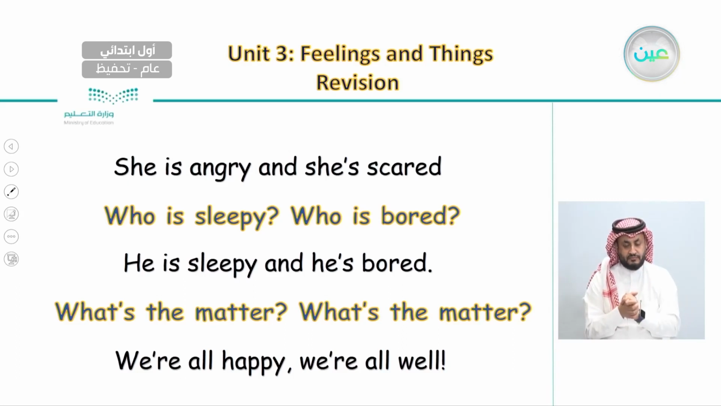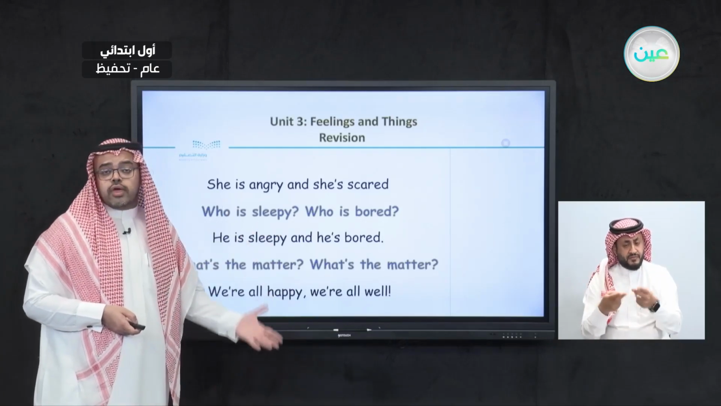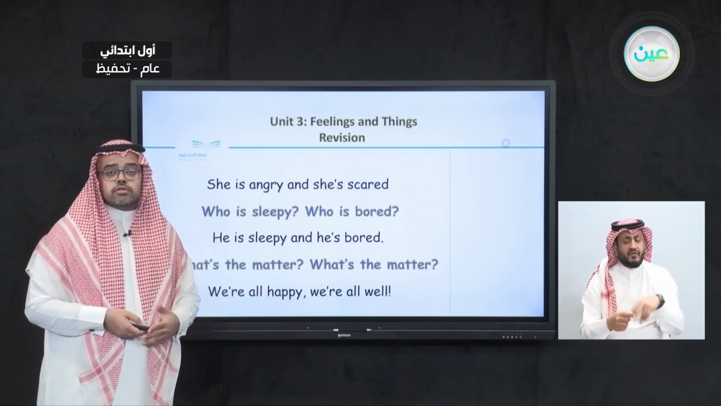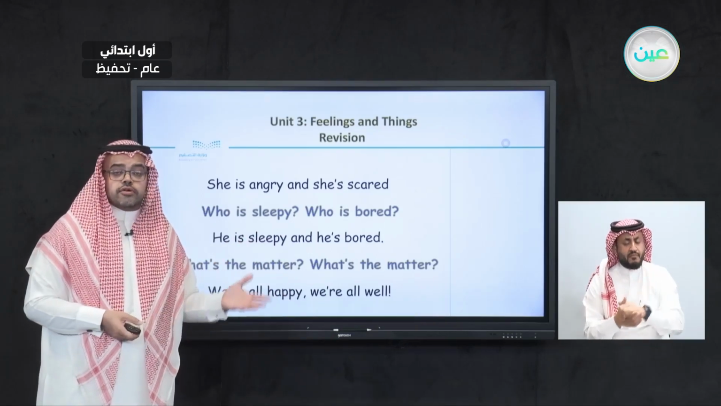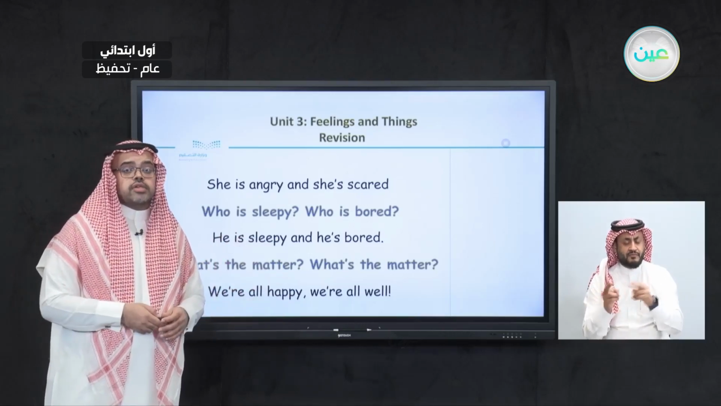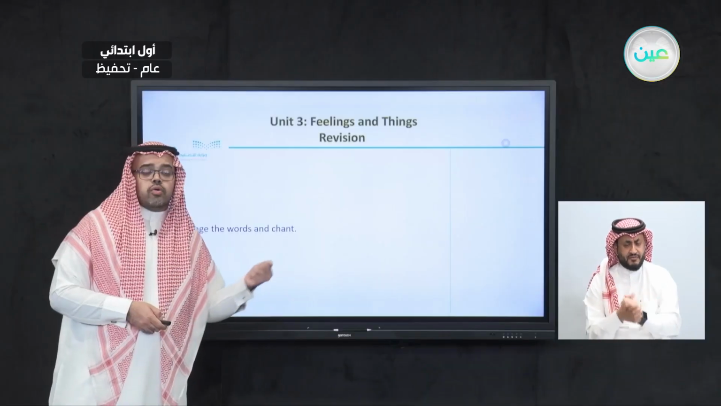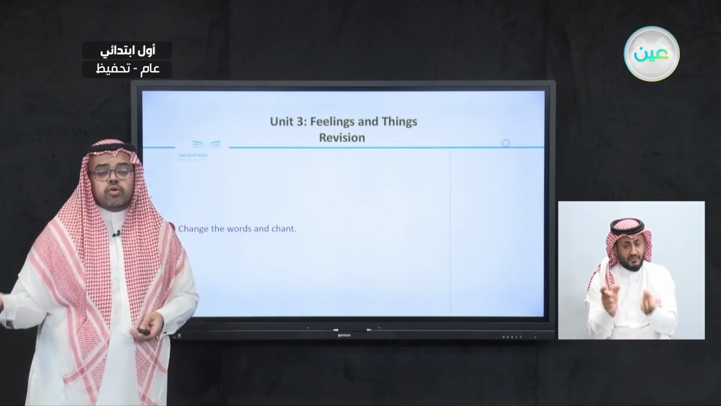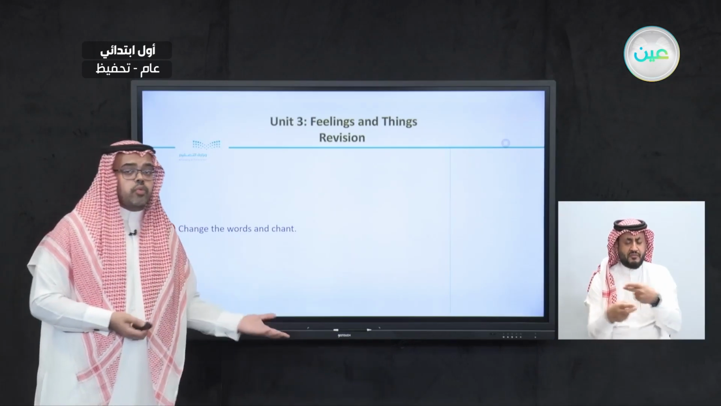So here you can ask or practice all of these questions and chant with a partner. Maybe you go to your family and ask them different questions. Who is happy? Who is angry? Who is thirsty? So you can ask them these types of questions. And after this, we said you can change the feelings. Instead of saying who is happy, you can say who is scared. And instead of saying who is angry, you can say who is thirsty. So you can change the words. You come up with a new chant.